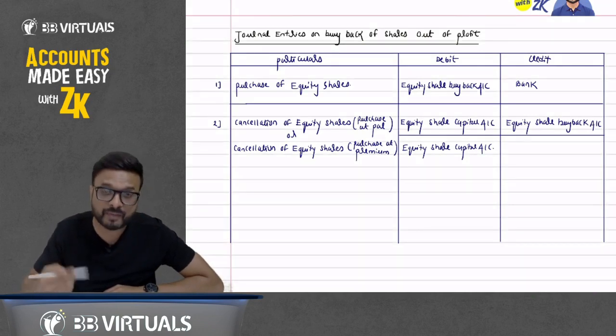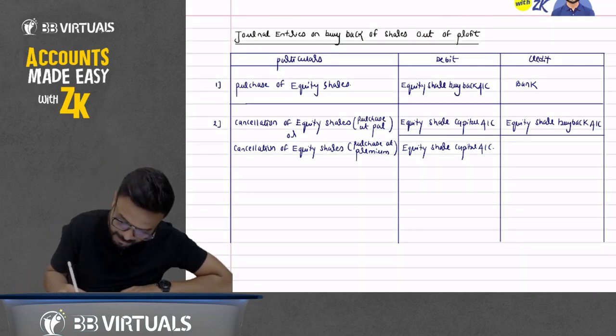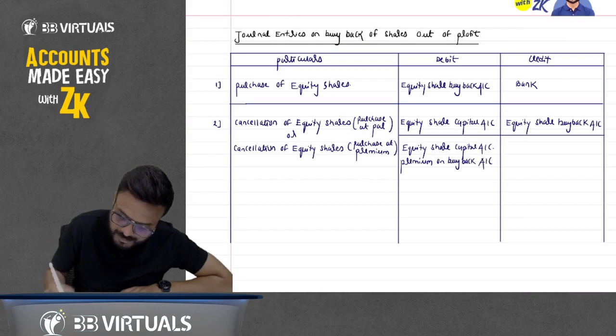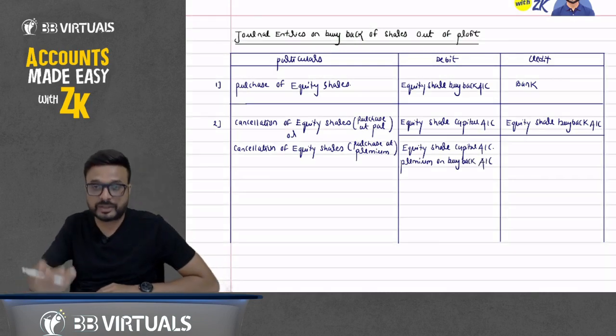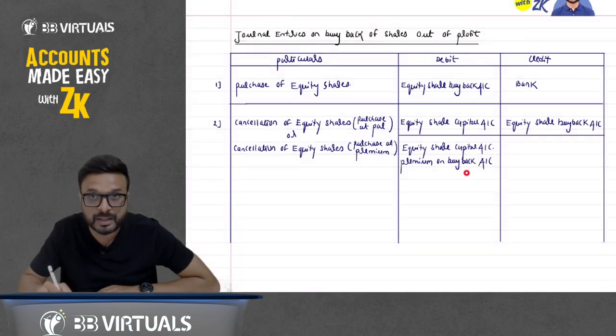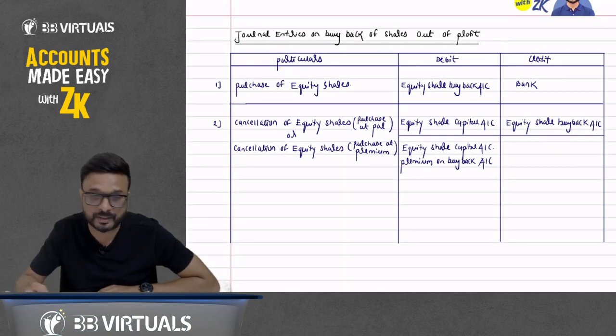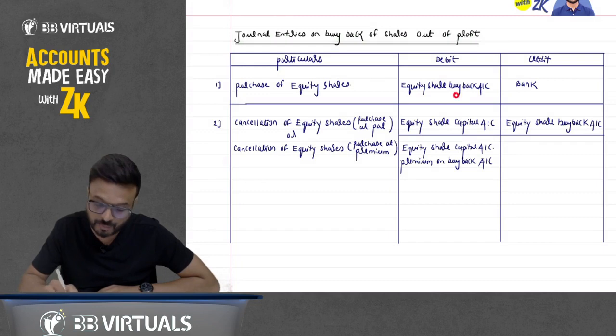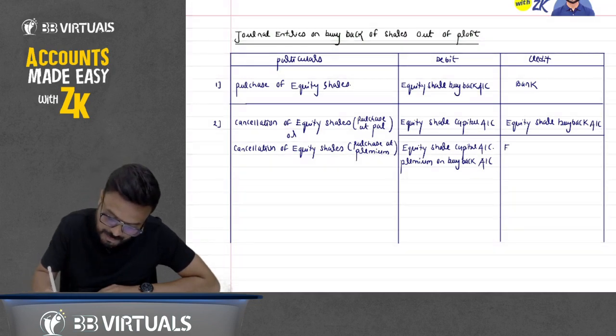What about the 5 that we have paid extra? That is premium on buyback. So we will debit the premium on buyback account. That is the extra amount that you have paid. So equity share capital account debit 10, that is the face value. That is the premium on buyback, because you have purchased at a premium. Second, the shares that you have purchased, now you will cancel them. So you will credit here equity share buyback account.